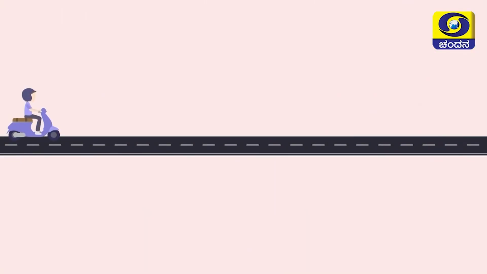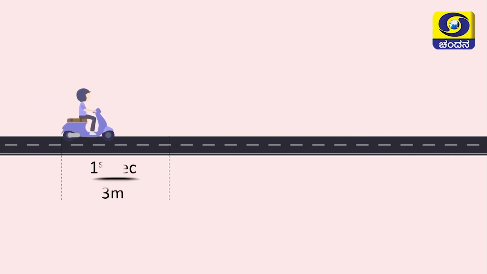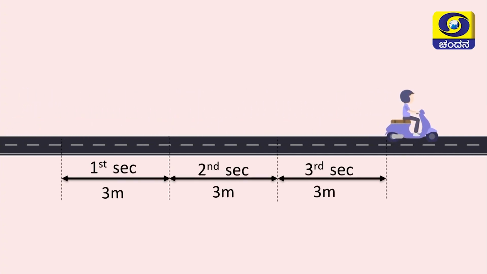Now, let us proceed further. A motorbike is moving on a straight line track. In the first second, it covered 3 meters, in the second second 3 meters, and even in the third second 3 meters.